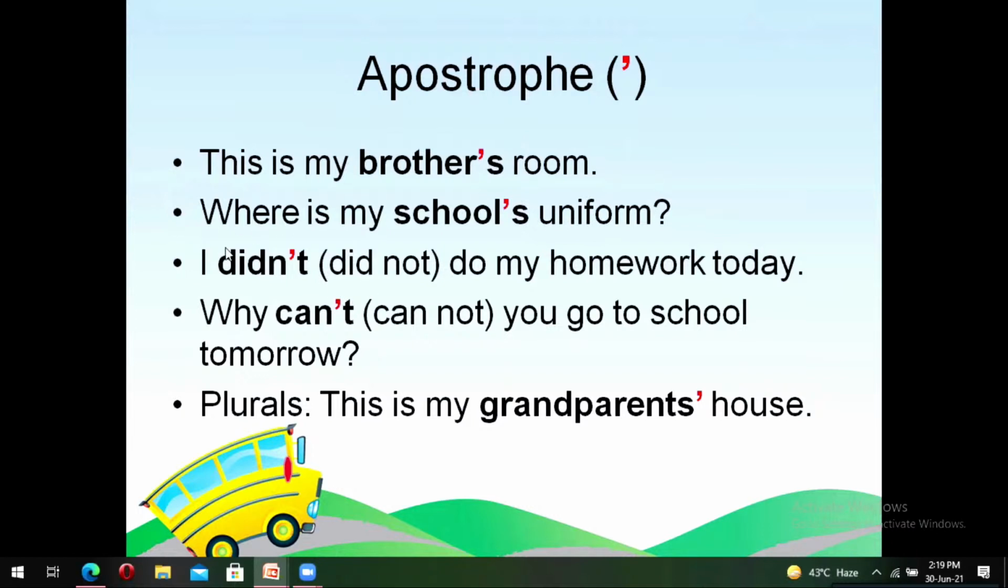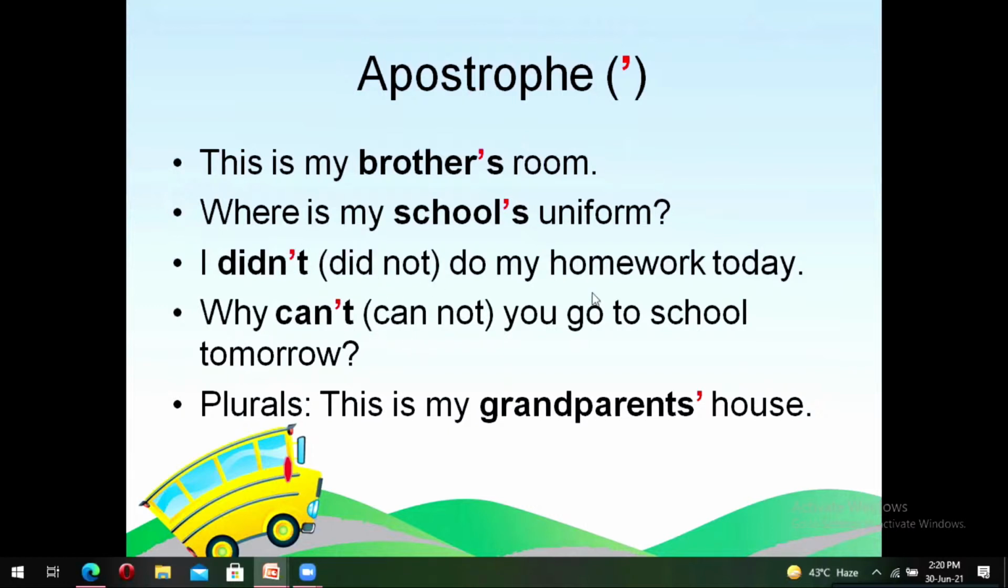The second reason why we use an apostrophe is to replace a particular letter in a word. So for example, I didn't do my homework today. So instead of saying I did not do my homework today, I simply say I didn't do my homework today. So the apostrophe replaces the O of the word not. Now, do pay attention that there is a particular gap between did and not. But when we write didn't, we escape the gap and we put an apostrophe instead of O.